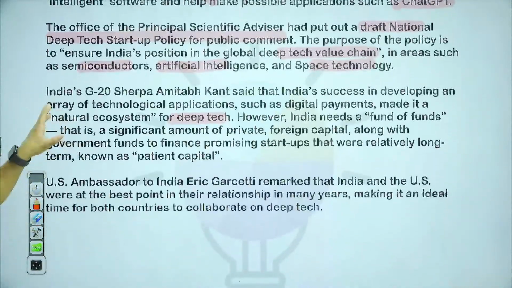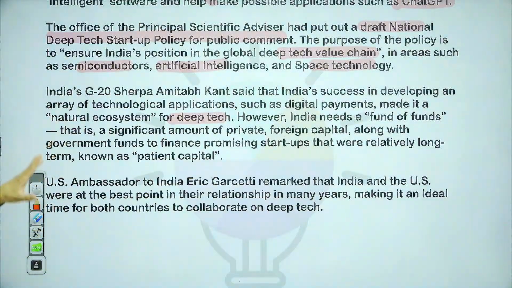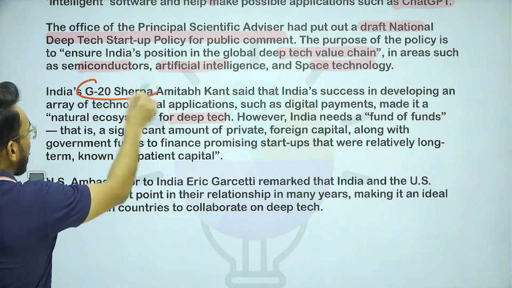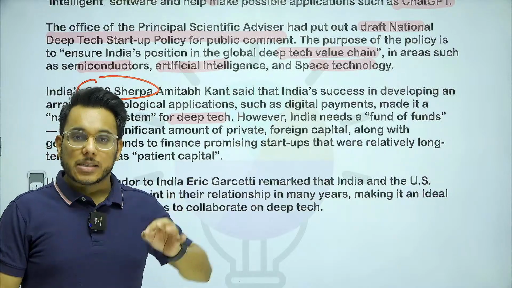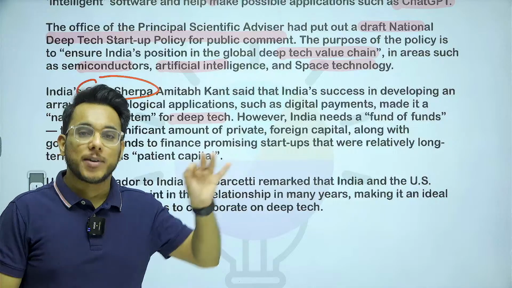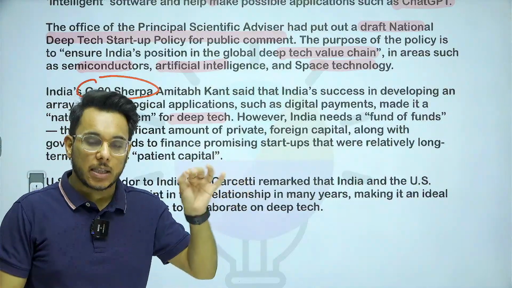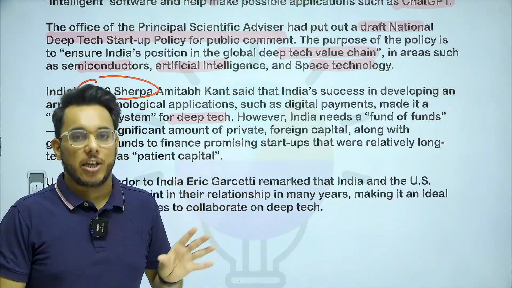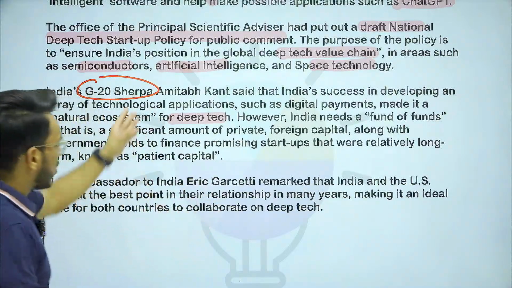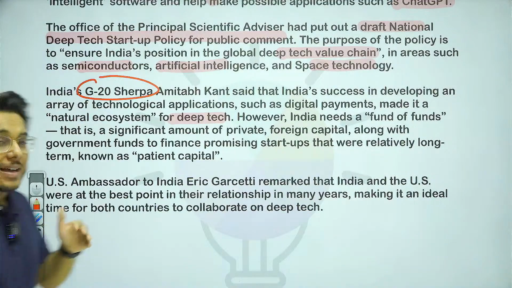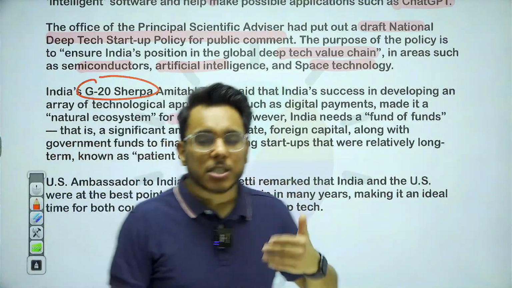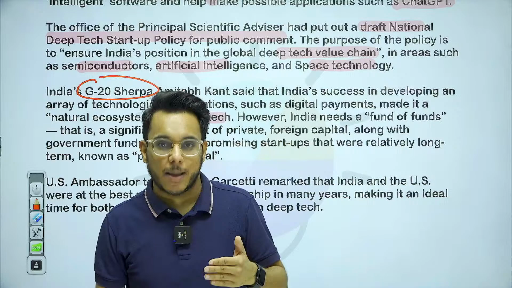Now specifically, this has been provided by India's G20 Sherpa. What is a G20 Sherpa? A G20 Sherpa is a dedicated official who is responsible for conducting the official meetings within the G20. The Sherpa of India was Mr. Amitabh Kant, and he has said that India has made a large amount of progress in the last few years.